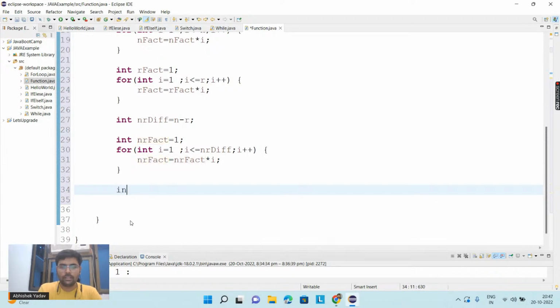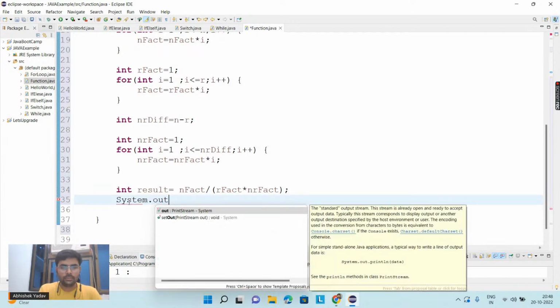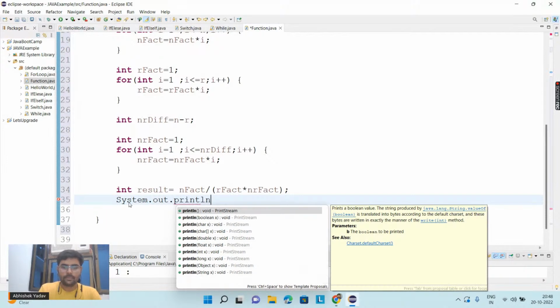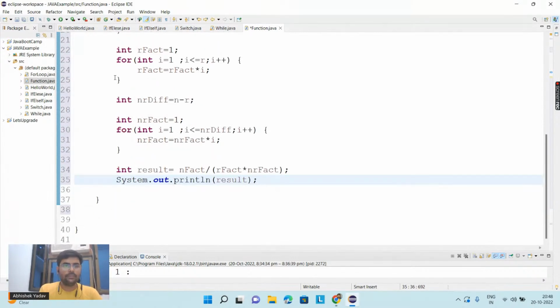Now I will use the formula, that is int result is equal to n factorial divided by r factorial into nr factorial, right, everyone? Till this point everyone is clear? Okay, so let's print the result also. System.out.println, and here the result is what? This one, right? So we are done with the code now. Let's try to run the code.